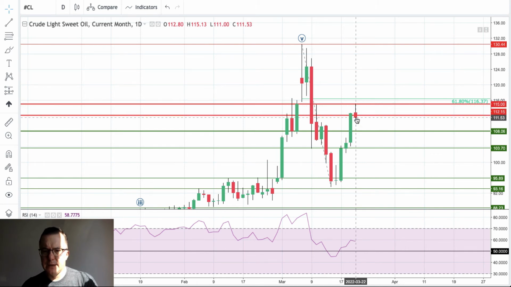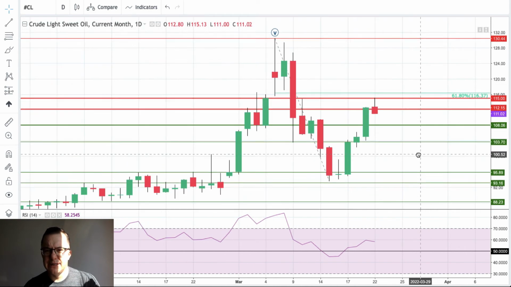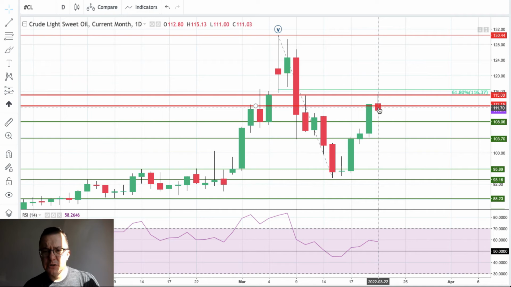So if we continue to move lower, we got pretty much kind of a maybe even shooting star, or maybe some other pattern. It's hard to say right now because the daily time frame chart has not been completed yet, the daily candle as well. So we got the new local lows right now.